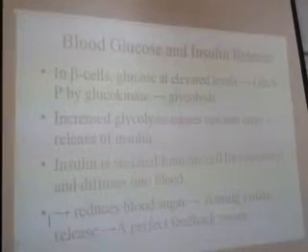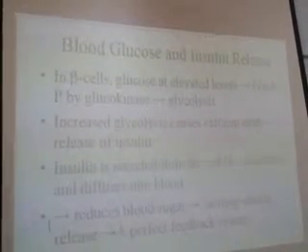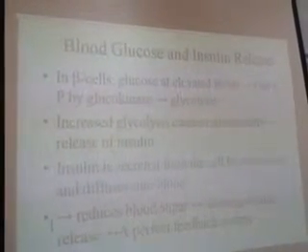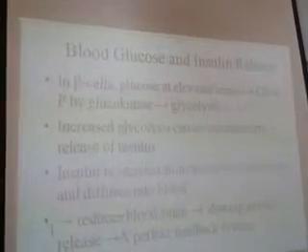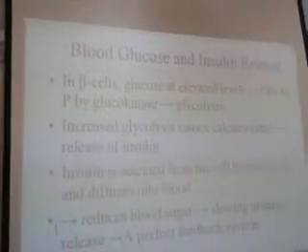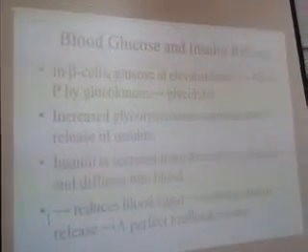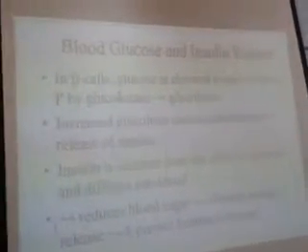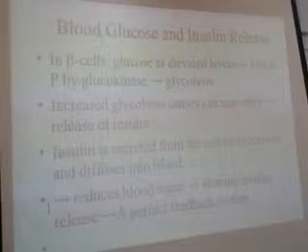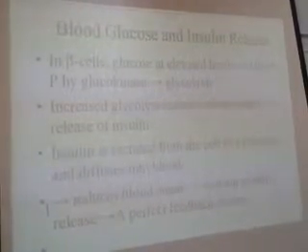When the glucose concentration is reduced, the entry of glucose inside the cell is decreased and ATP is decreased. So there is no block of potassium channel, no depolarization, no opening of calcium channel, and no release of insulin when blood glucose is decreased.